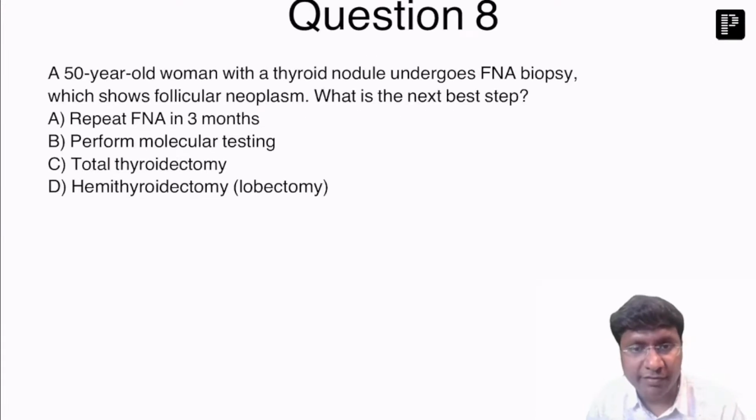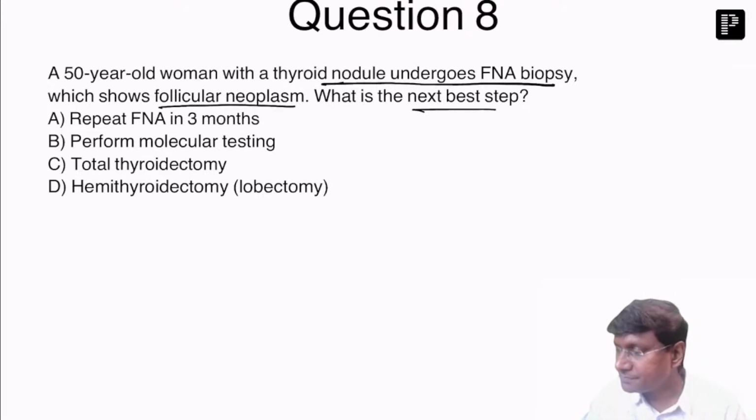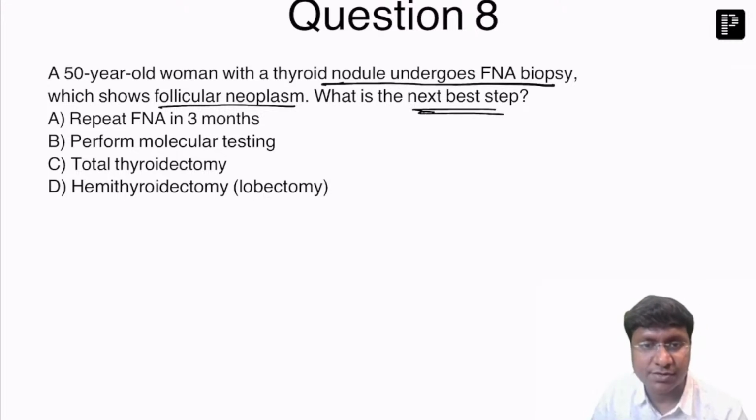A 50-year-old woman with thyroid nodule undergoes the fine needle aspiration biopsy, which shows follicular neoplasm. What is the next step in the patient? Repeat FNAC in 3 months, perform molecular testing, total thyroidectomy should be done, hemithyroidectomy should be done. Right.